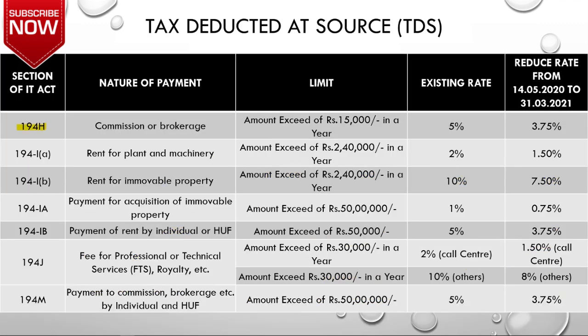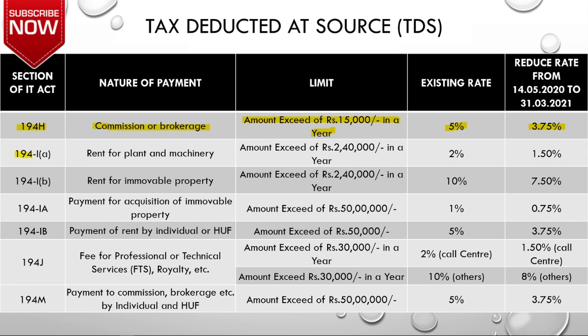The next is Section 194H. When will it be applicable? It will be applicable when you are making payments towards commission or brokerage, then you need to deduct TDS under Section 194H. What is the limit to deduct TDS under Section 194H? When you are making payment of more than 15,000 in a year towards commission or brokerage, then you need to deduct TDS. The existing rate was 5% and now it has reduced to 3.75%.